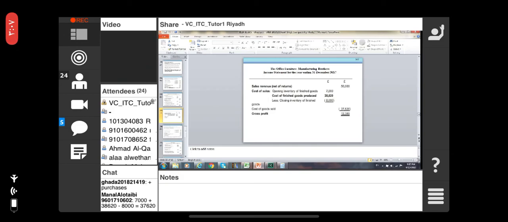When we are making the income statement for the manufacturing companies, it is sales revenue minus cost of sales. How will we calculate the cost of sales? Opening inventory of finished goods plus cost of finished goods produced minus closing inventory of the finished goods. So we will find the cost of goods sold. When we deduct the cost of goods sold from the sales revenue, we will find the gross profit. Is it clear now?